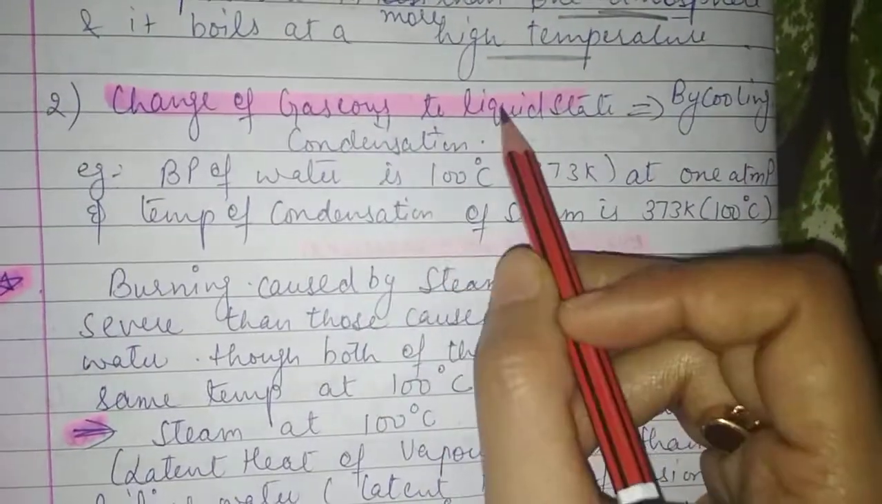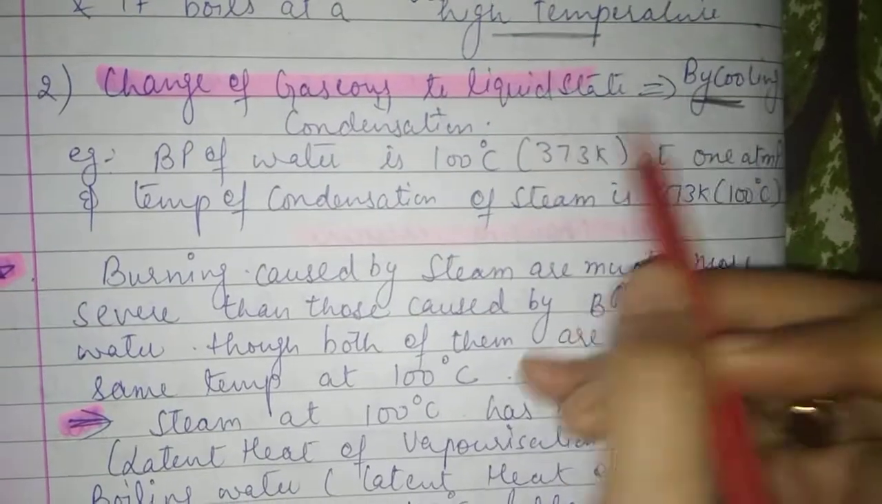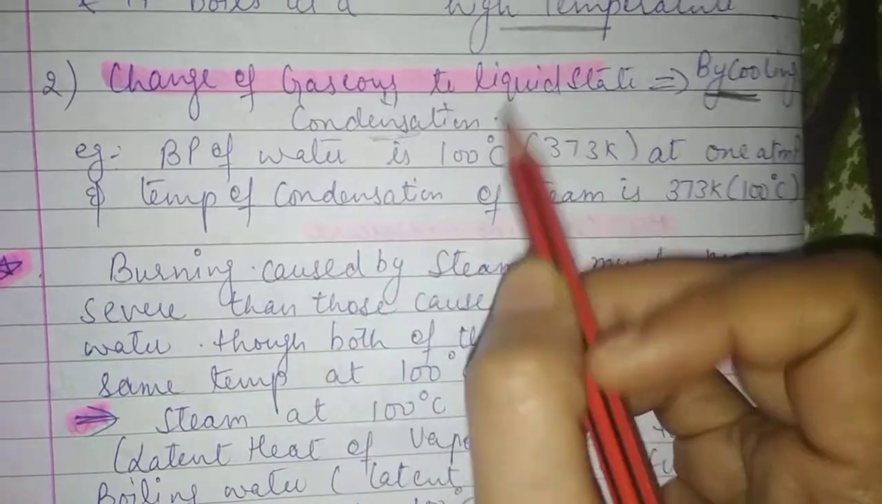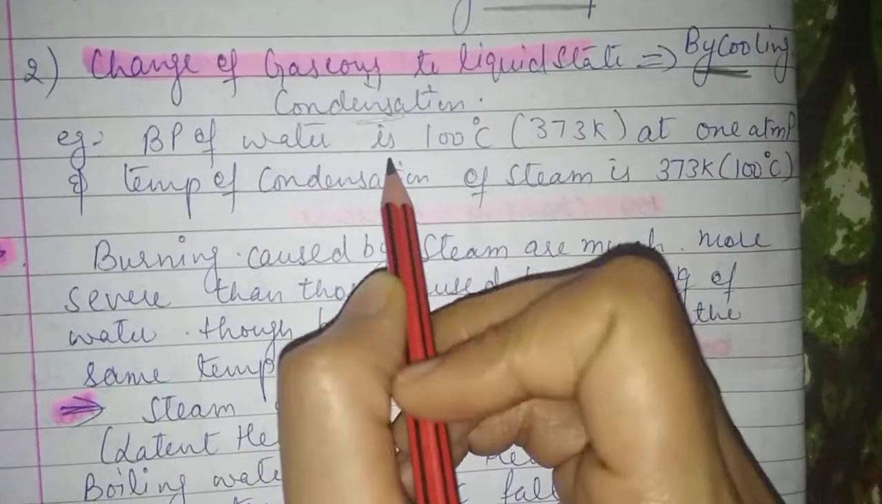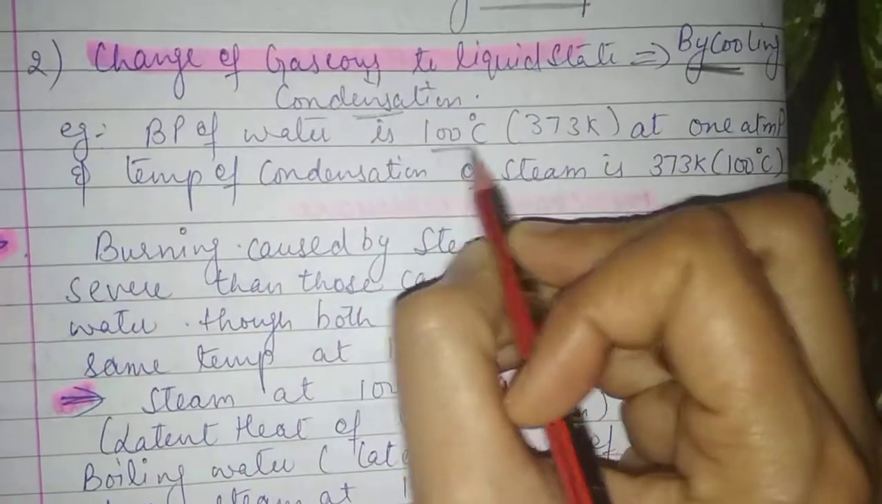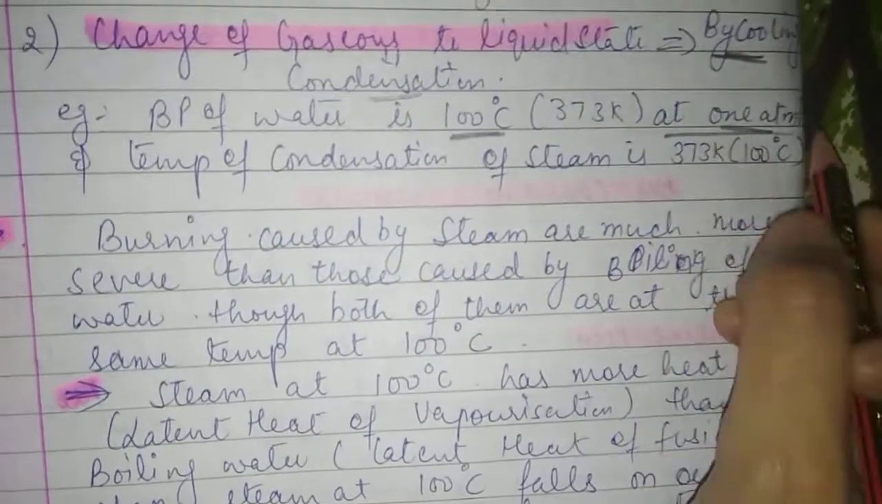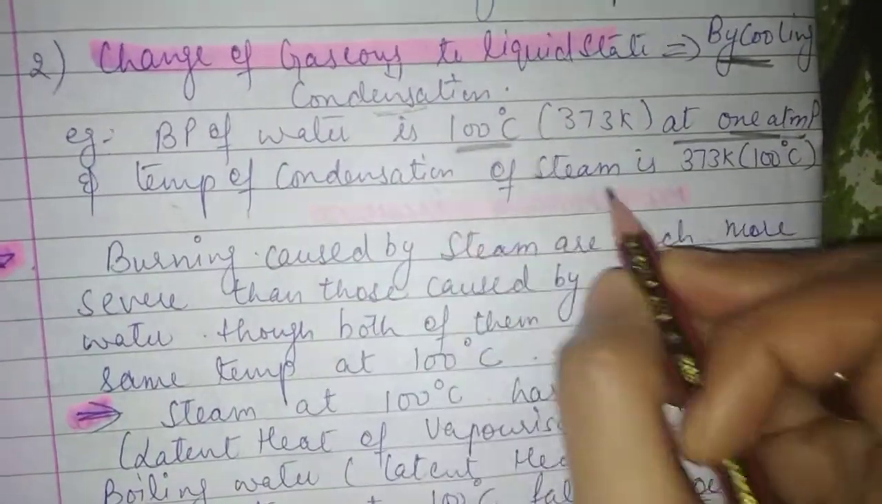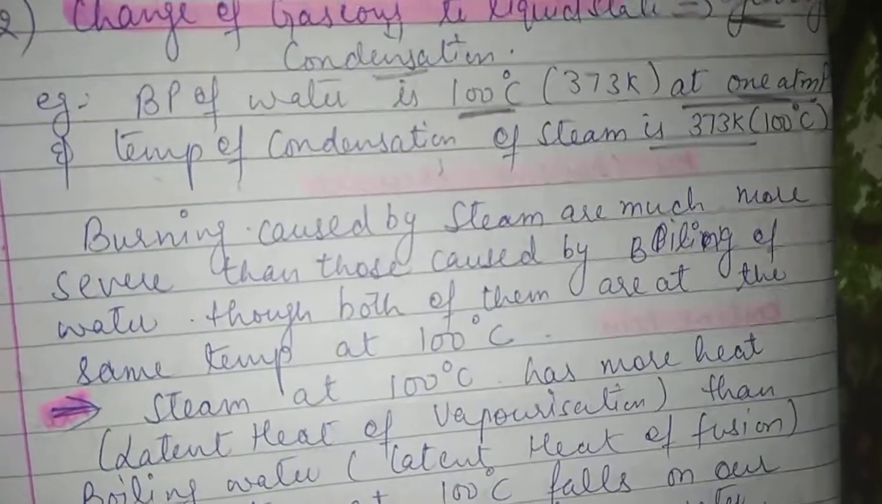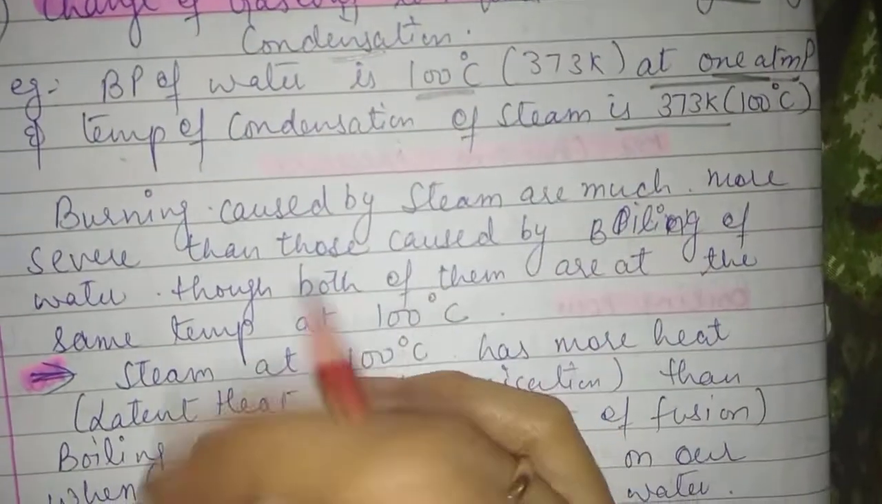Now next is the change of gases to the liquid state. How can we change gases to the liquid state? By cooling. That is called condensation. For example, the boiling point of water is 100 degrees Celsius at 1 atmospheric pressure, and the temperature of condensation of steam is 100 degrees Celsius.